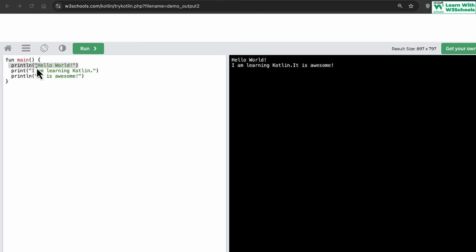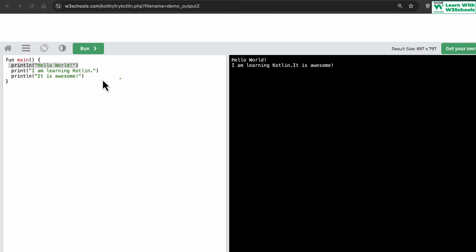So actually this means hello world, add a new line. So this statement automatically starts on a new line. But after this, since there is no ln at this point here, this second line adds up on the same line as well. Hence you get it's awesome on the same line. Make sense? A little bit, right?